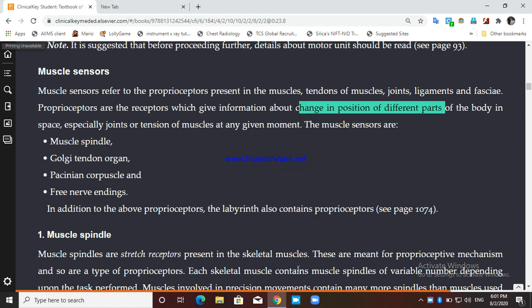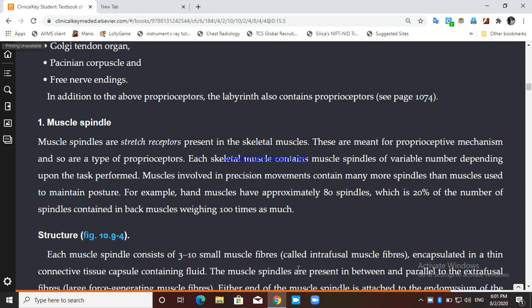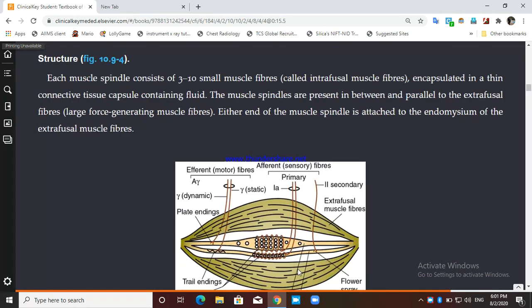So we were discussing that muscle spindle, Golgi tendon organ, Pacinian corpuscle, free nerve ending, these are the proprioceptors. And apart from that, there is a proprioceptor that is present in the labyrinth also. Okay, so let's talk about the muscle spindle. What is muscle spindle? First you see this figure.